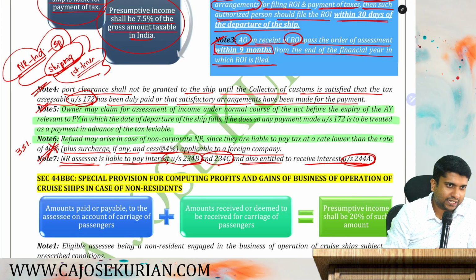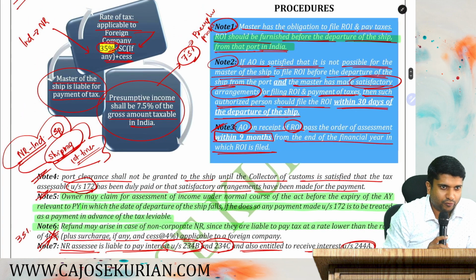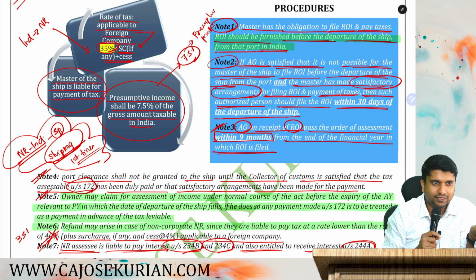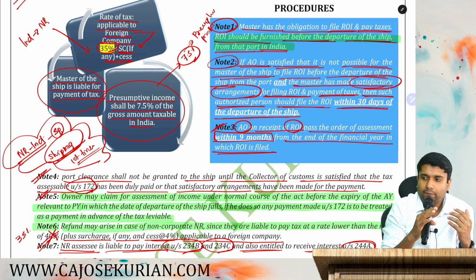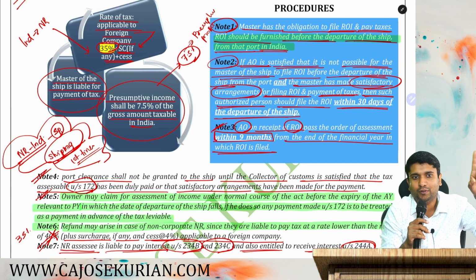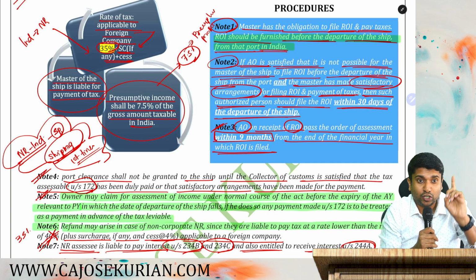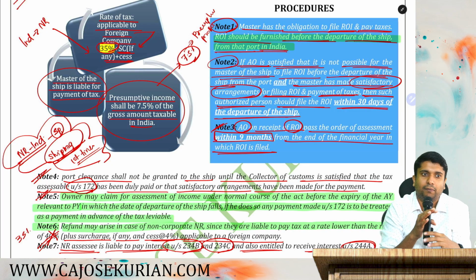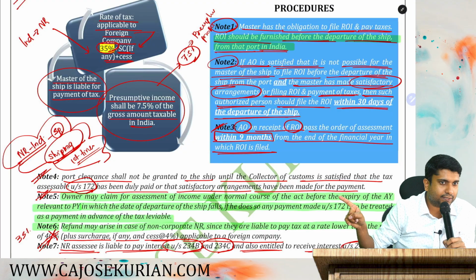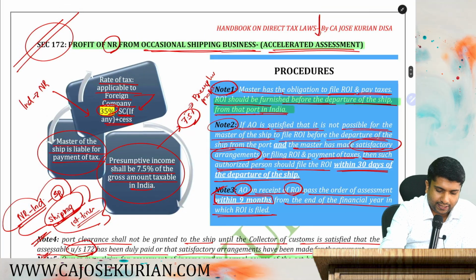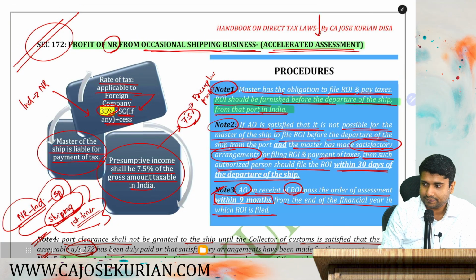So friends, two sections, 44B and 172. 44B is only a presumptive provision which is applicable to all non-residents who are not occasional. And 172 is a complete code which is applicable to all non-residents. And these provisions are not applicable to whom? Who are in the business of cruise ships. If you are in the business of cruise ship, these provisions are not applicable because you have a separate provision for that. Are you with me? Are you all here? So this is what the department say, and let's straight away start with a question.